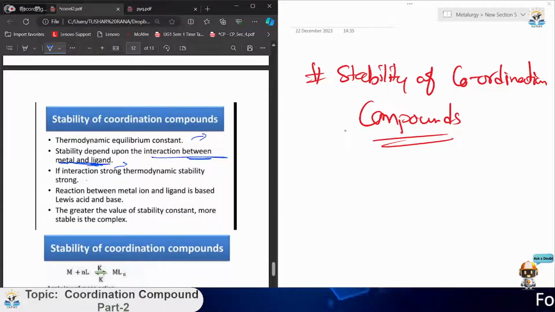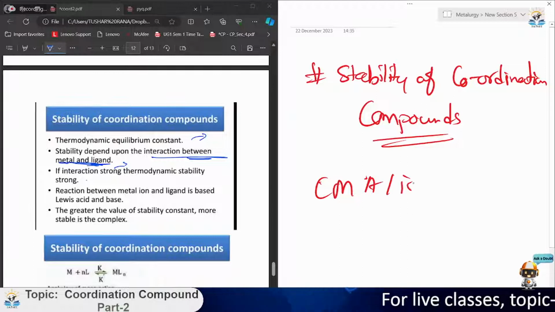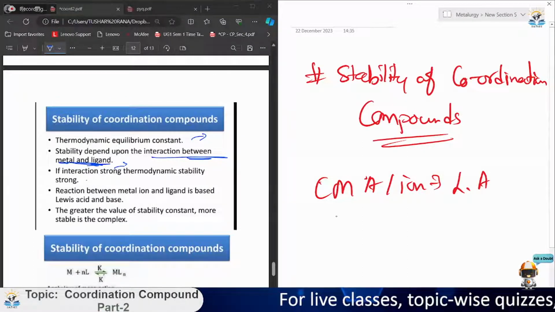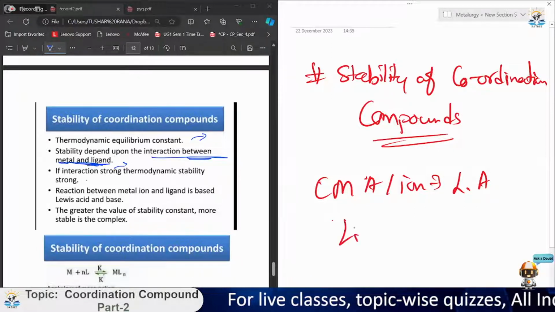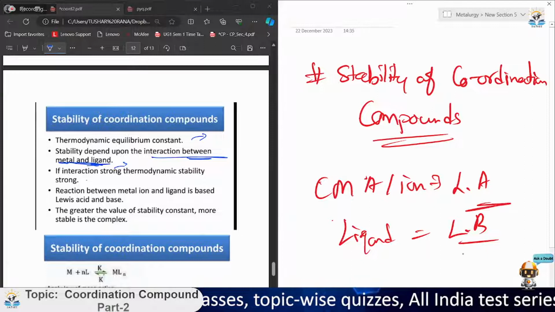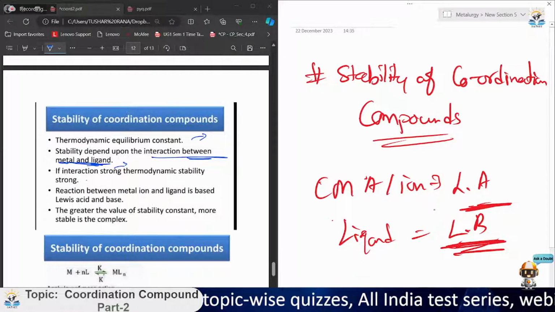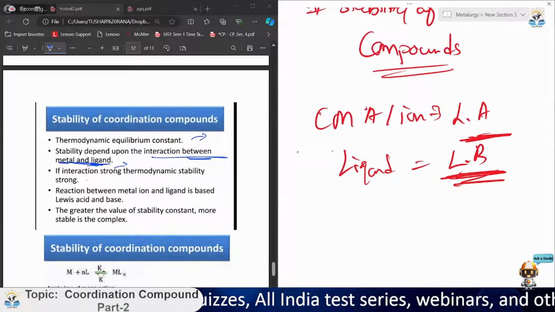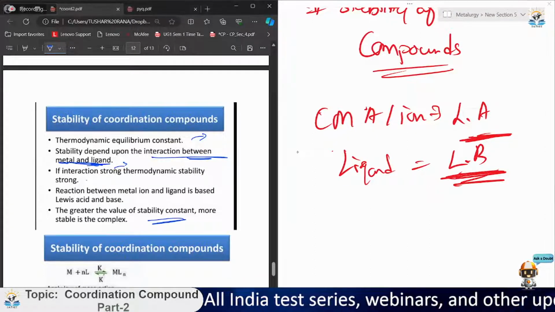The central metal atom or ion is a Lewis acid, while the ligand is a Lewis base. So we check the stability of these two to conclude the stability of our compound. The greater the value of the stability constant, the more stable the complex.